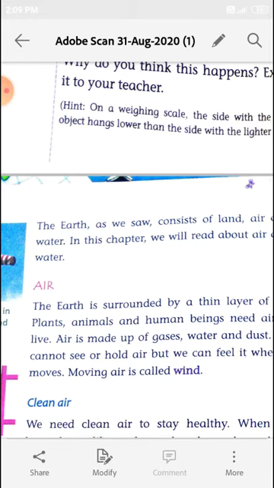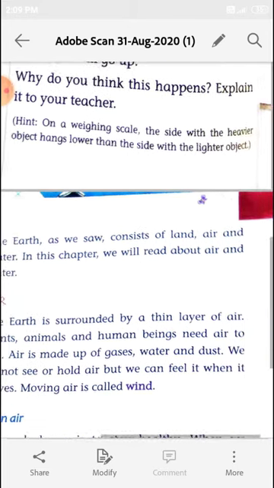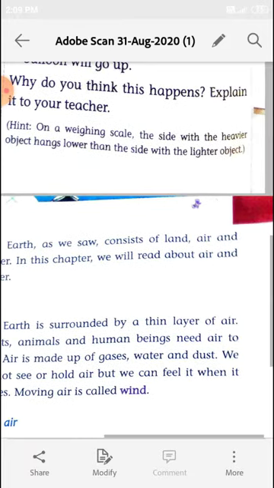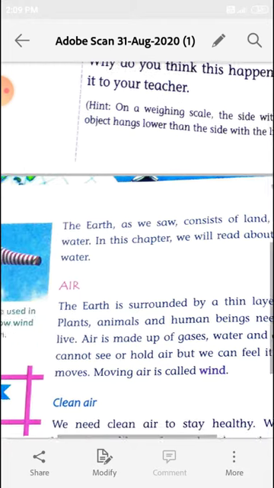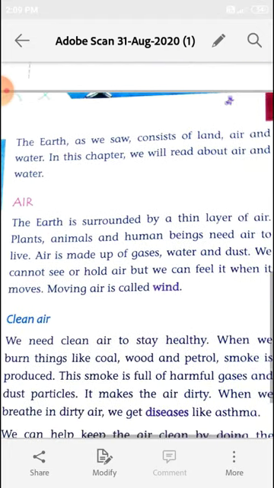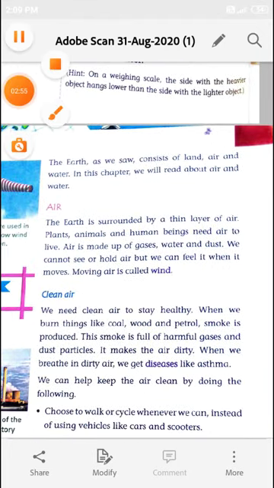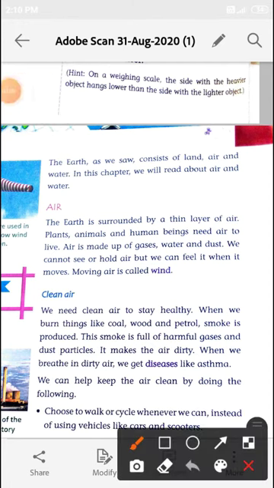The earth, as we saw, consists of land, water and air. In this chapter, we will read about air and water. Firstly, we know about water. Student, this is water. This is air. Spelling of air, A-I-R, air. We are going to discuss air.